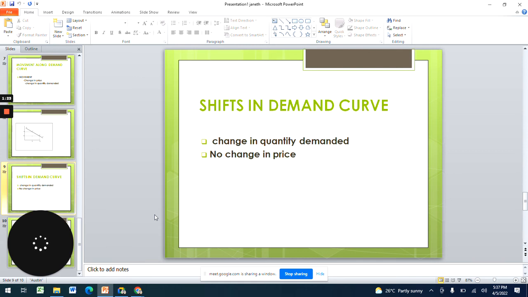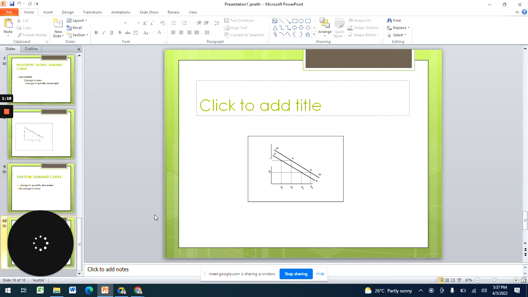We'll also be looking at the shift in the demand curve, and we are saying that when there is a change in quantity demanded, there is a shift. So the curve can shift from DD1 to DD2, as shown in that graph. We are calling that shift, and like the other one, we are talking about the movement. So this is the shift.